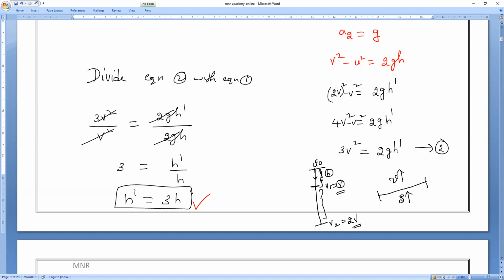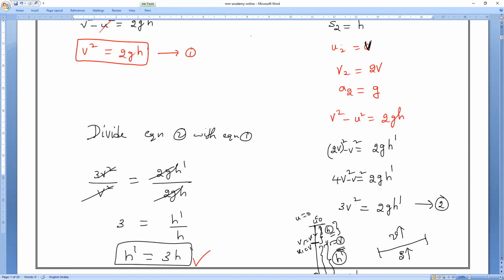For the first case, I am applying initial velocity is 0 and final velocity is v. Then in the second case, initial velocity is v and final velocity is 2 times of v, that is double. The heights are h and h dash. I am applying the third equation of motion for both cases and finding it. Is it okay, everybody? Understand now? Hope everybody understands this question. Is it an interesting question or not?